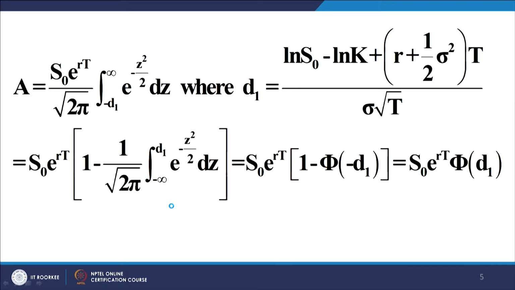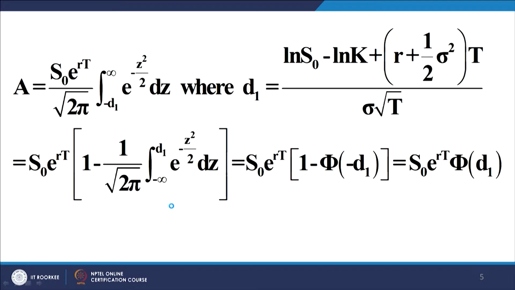So, I have h0 e to the power rt, 1 upon root 2 pi, into this expression from minus d1 to infinity. This I can write as 1 minus 1 upon root 2 pi, the integral from minus infinity to minus d1.